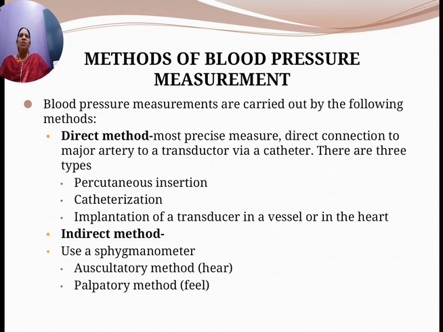In the indirect method where we use the sphygmomanometer, there are two methods. The first method is the auscultatory method. This word means listening or hearing; it is derived from a Latin word for listening. Using this method, you are going to use a stethoscope and a sphygmomanometer.